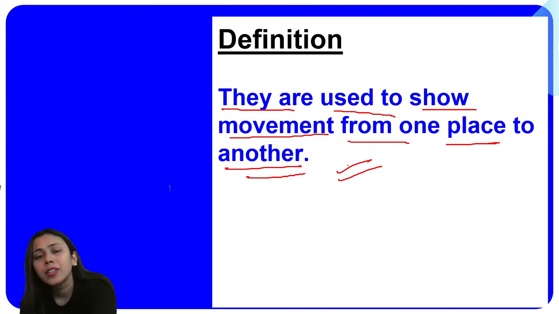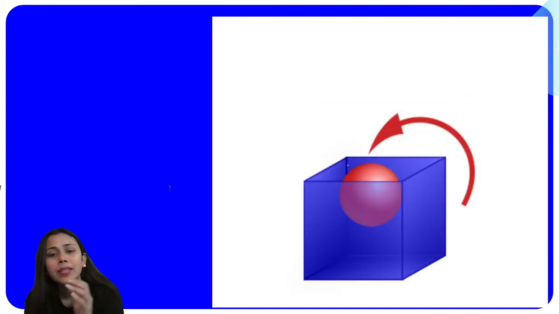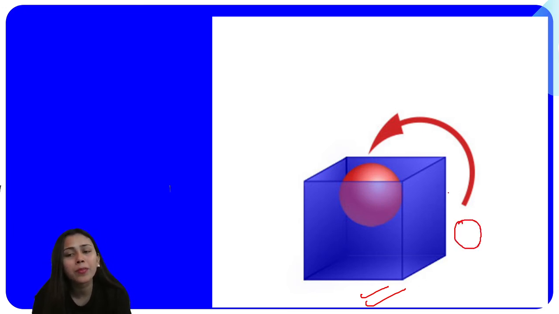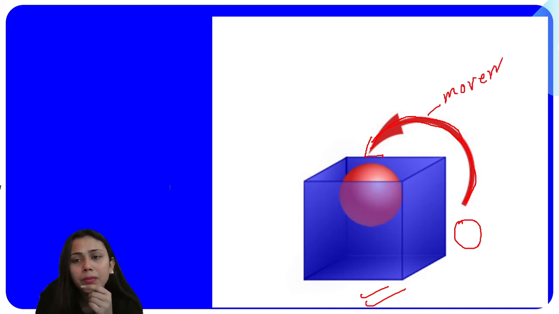Okay, so the first example that we have, where you have to look at the picture and tell me: you can see this ball. The ball was here initially, this ball moved from here and it went inside, right? You could see the movement of the ball going from this place. This was the first place. It started moving. This arrow is telling you about the movement of the ball, right?